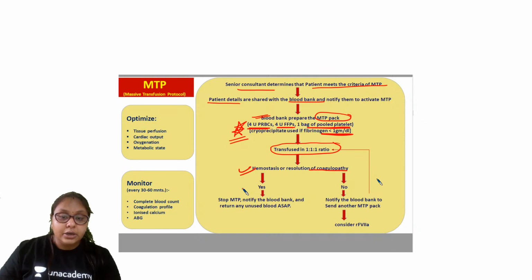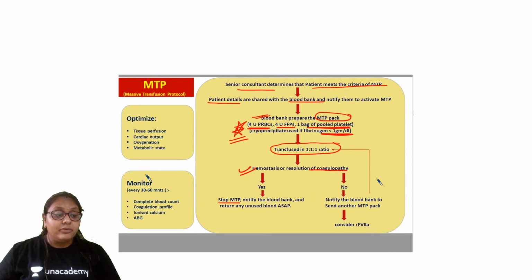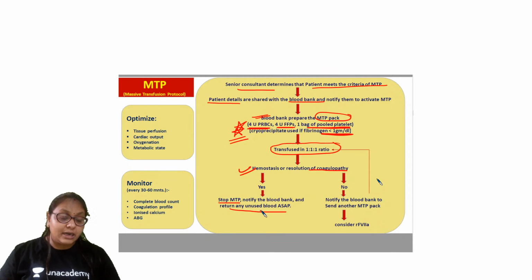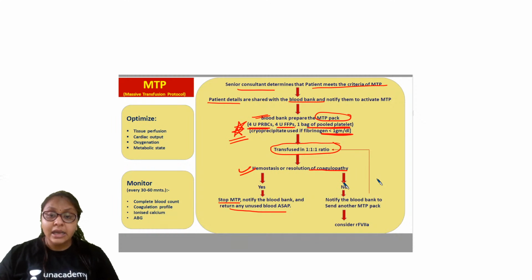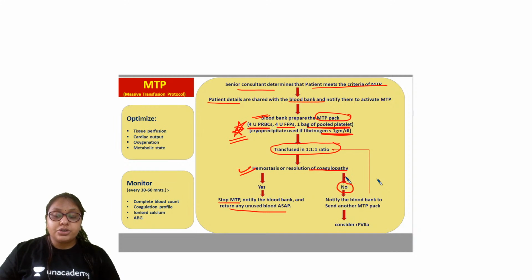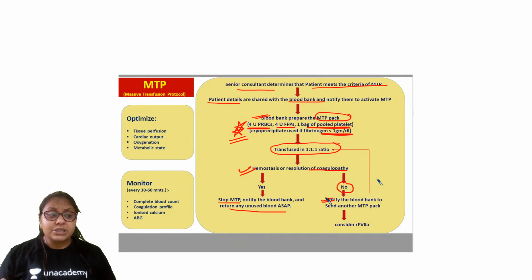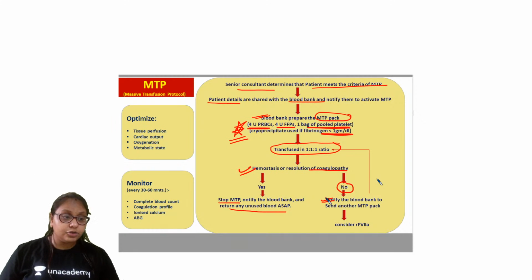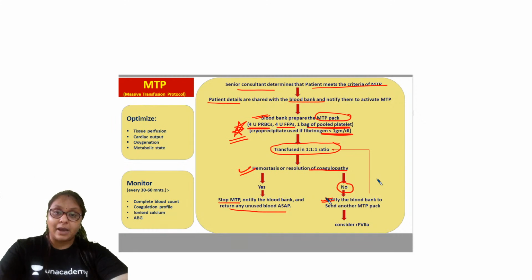If it has, stop the MTP and notify the blood bank, and always return any unused blood as soon as possible. But if you see that hemostasis has not occurred or there is no resolution of coagulopathy, notify the blood bank that you need another MTP pack because you are needing this much blood this quickly. So you should always be in contact with the blood bank.